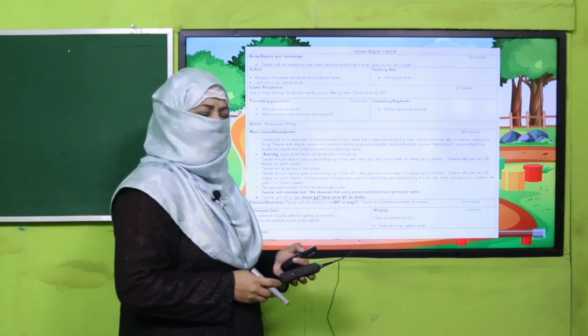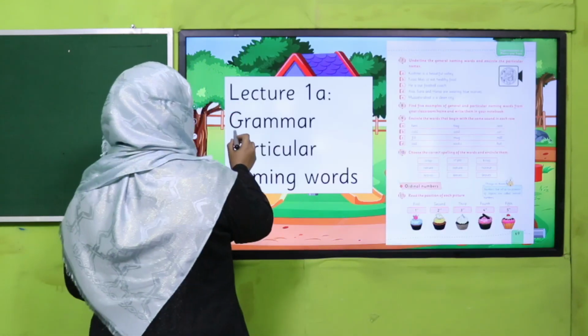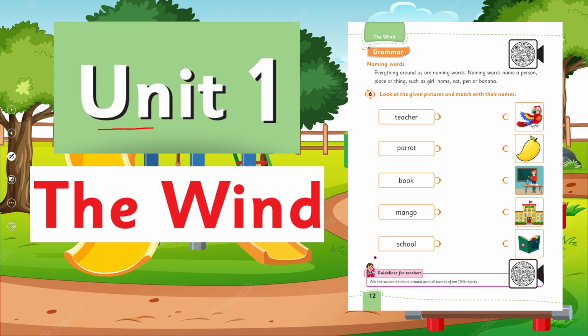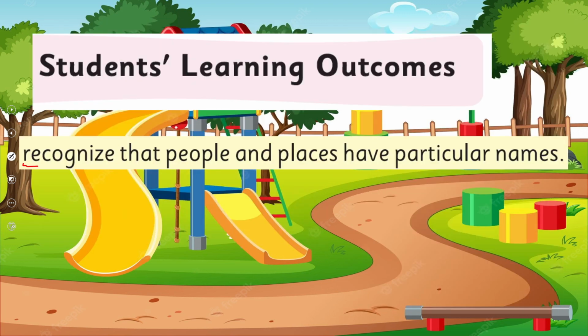Yes, my dear children, today under the title of grammar, we are going to learn about particular names. Before this, in your Unit 1, I have taught you about naming words. Remember? We learnt about naming words. I hope you remember. If not, you may watch this video lecture again. And we are going to learn further to recognize that people and places have particular names. This is our today's SLO.